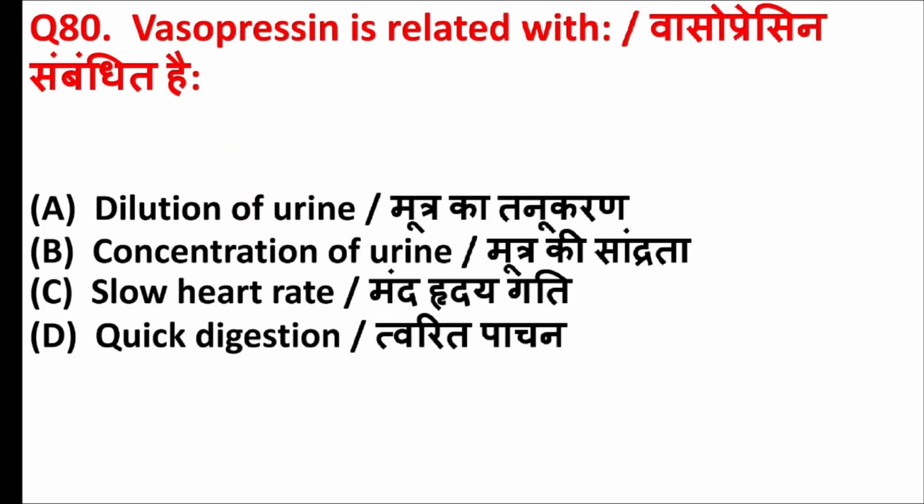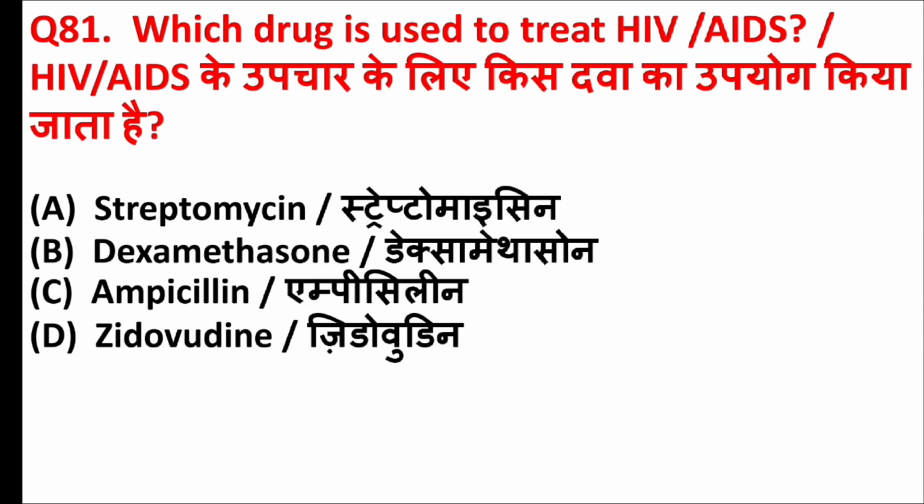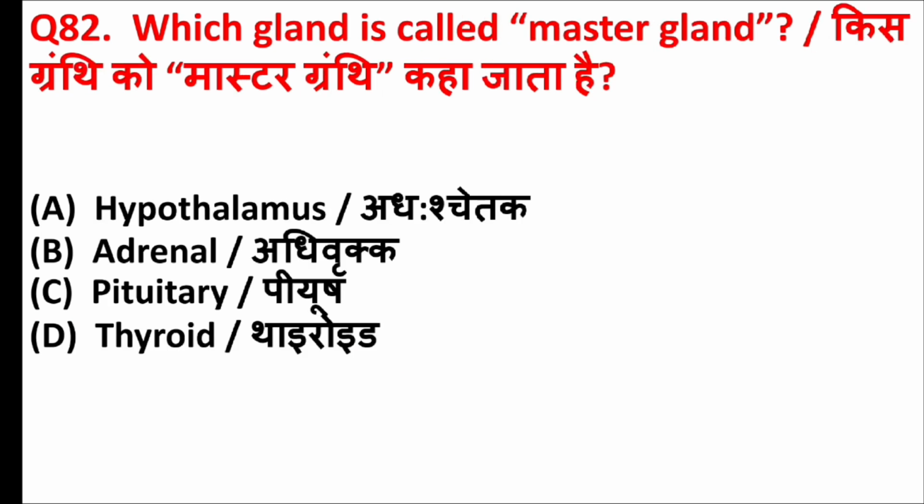Vasopressin is related with. Answer is option B, concentration of urine. Which drug is used to treat HIV/AIDS? Answer is option D, zidovudine. Which gland is called master gland? Answer is option C, pituitary.